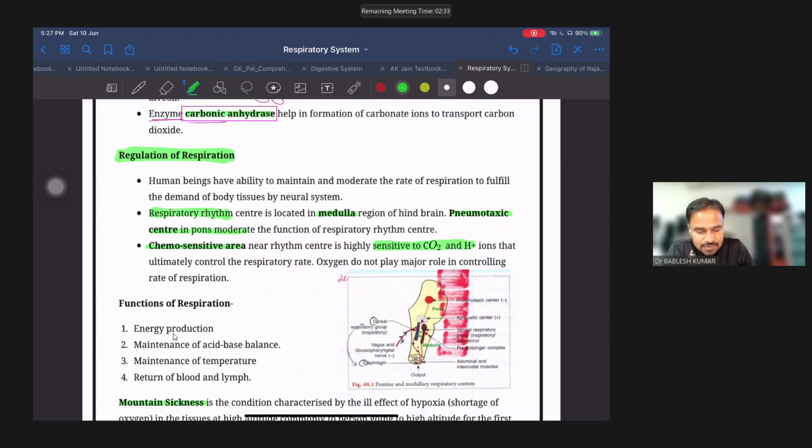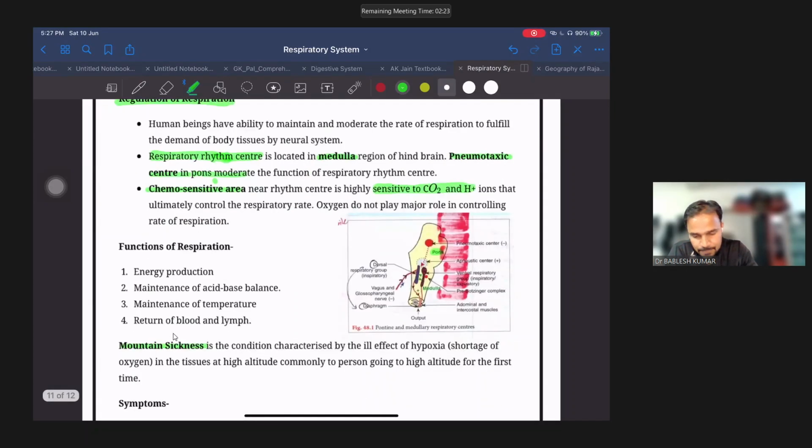Okay, it is called the respiratory rhythm center. And similarly, the pneumotaxic center is in the pons. So you just remember this diagram. This is a very complex diagram, but you just remember two terms, pons and medulla. This is pons and this is medulla. So medulla is the respiratory rhythm center, which controls the rhythm, and pons is the pneumotaxic center.